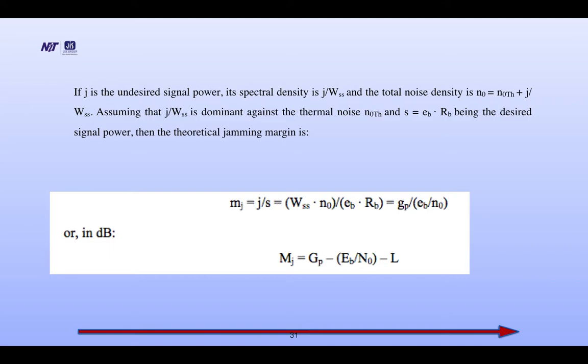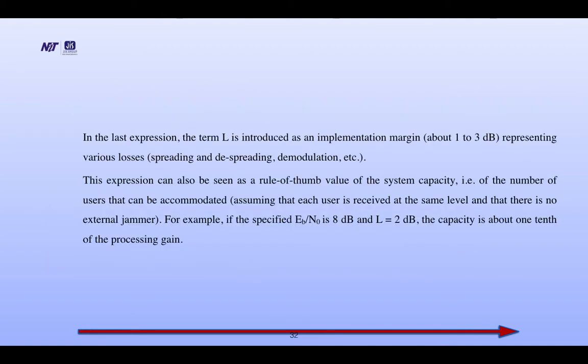Assuming that J by WSS is dominant against the thermal noise NO threshold, and S is equal to EB times RB, the desired signal power, then the theoretical jamming margin MJ is equal to J by S, equal to WSS times NO divided by EB times RB, equal to GP divided by EB by NO. And in capital MJ in dB, it is GP minus EB by NO minus L.